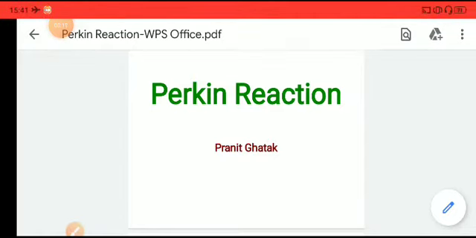So let's begin. In the last few classes, we have already seen some named reactions like the aldol condensation as well as the Cannizzaro reaction. Here in this class, we will be discussing another named reaction. That named reaction is the Perkin reaction. This is also a base catalyzed reaction, similar to the aldol condensation. So let's begin.